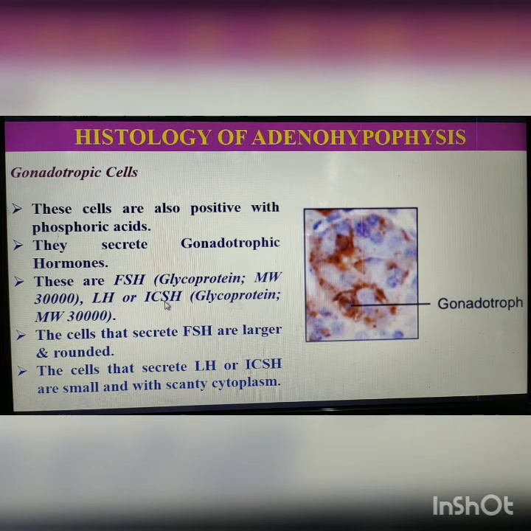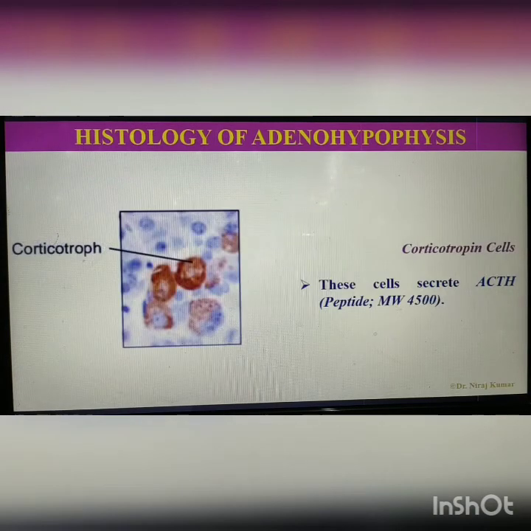LH or ICSH is a glycoprotein with molecular weight of 30,000. The cells that secrete FSH are larger and rounded. That means those cells which secrete FSH are larger in size. The cells that secrete LH or ICSH are small and with scanty cytoplasm. That means they have less cytoplasm in their structure.